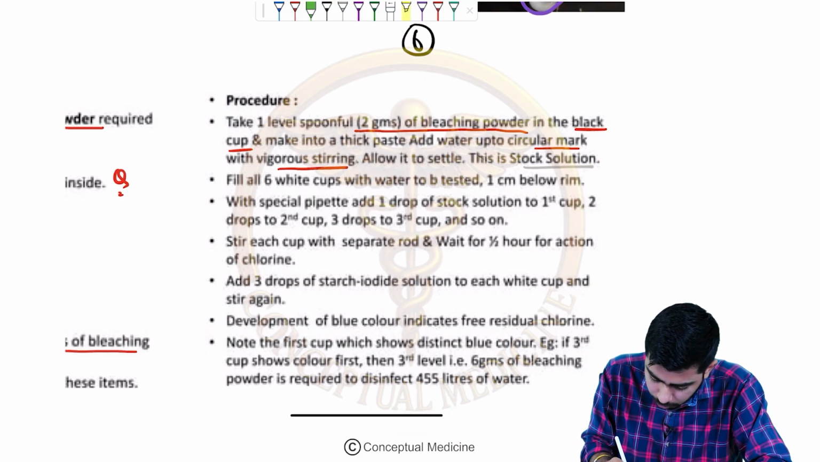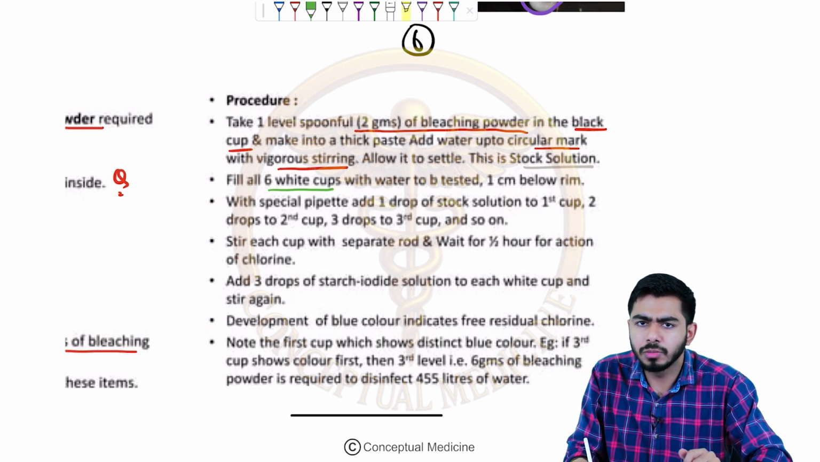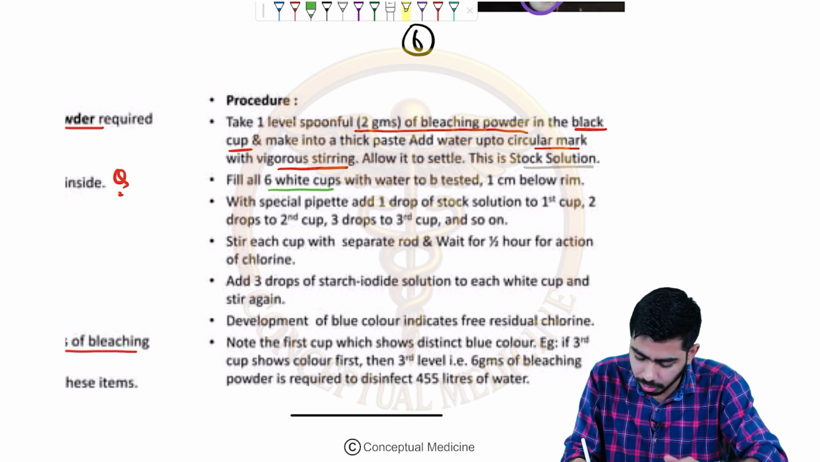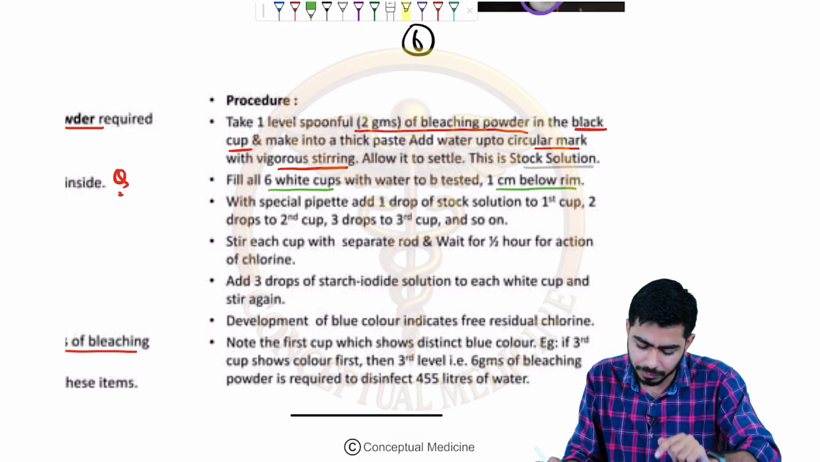In the 6 white cups, what you will be doing? Fill all the 6 white cups with the water to be tested. For example, you want to test the swimming pool water. So you will be filling that water in the 6 cups 1 centimeter below the rim. Okay, the marking will be given over there.